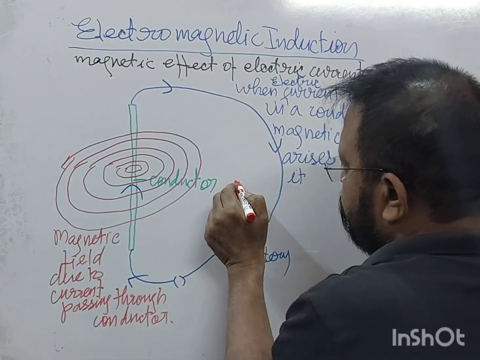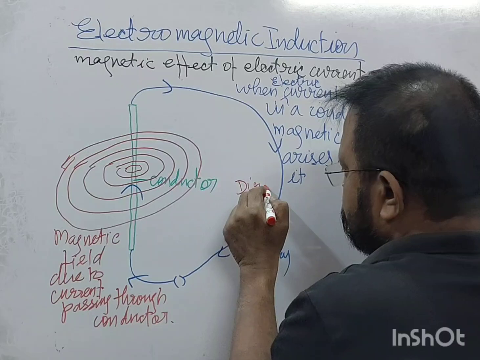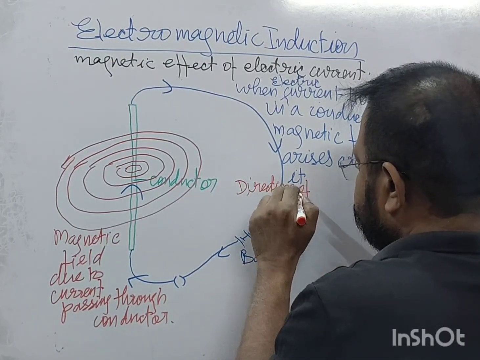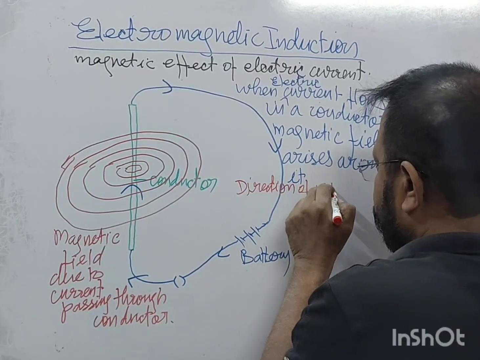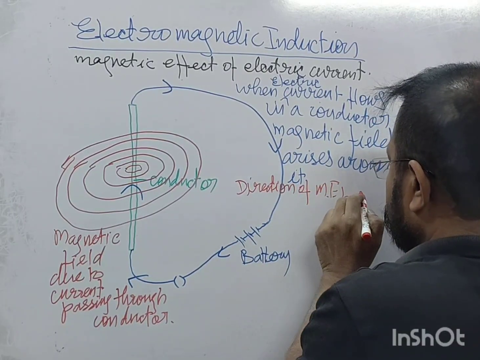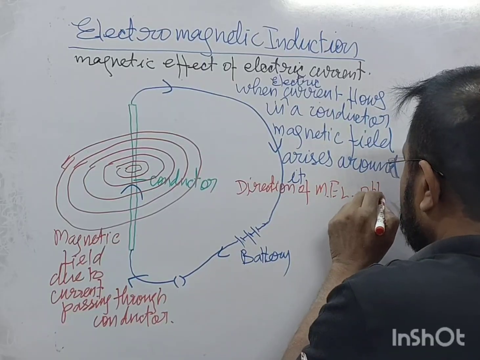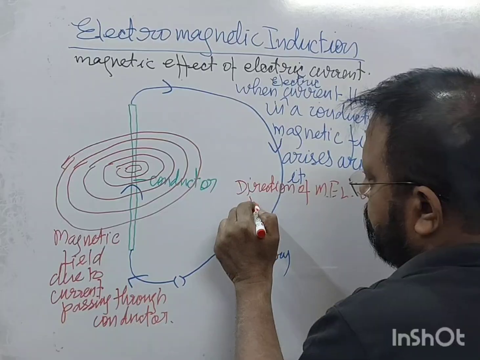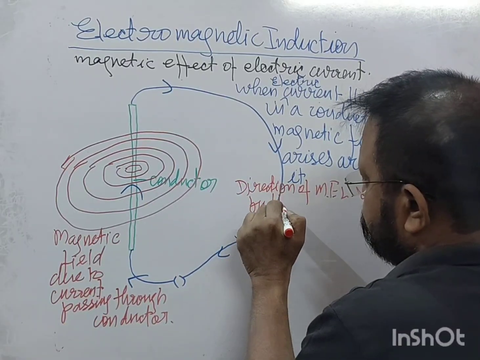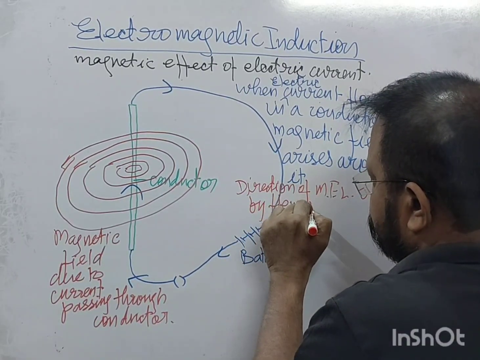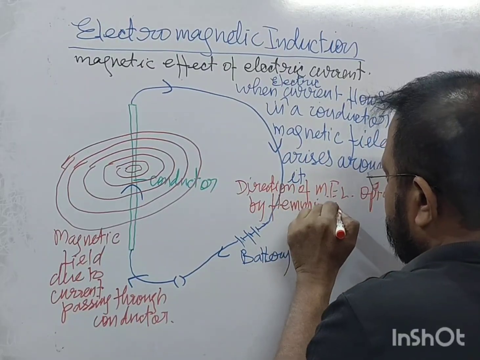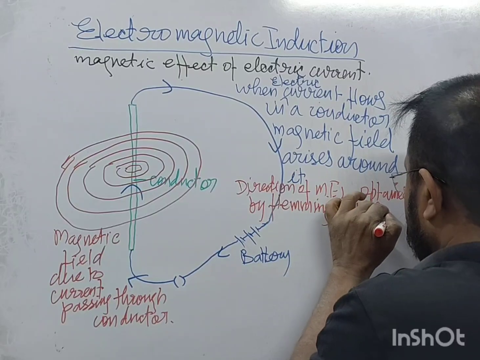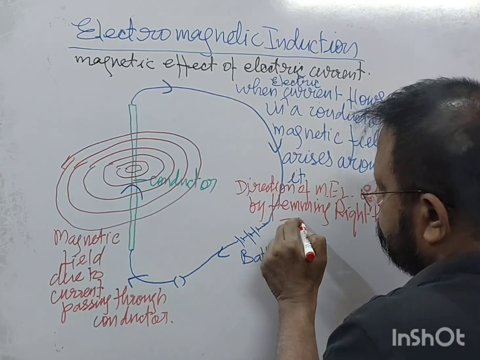the direction of magnetic field lines is obtained by Fleming's right hand thumb rule.